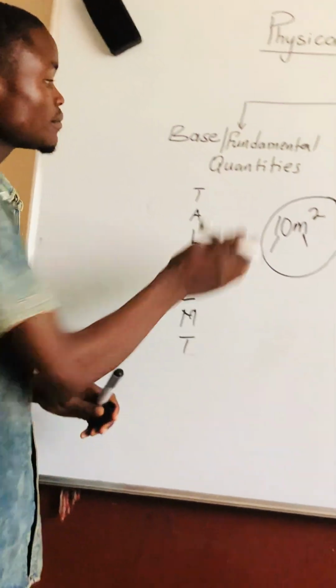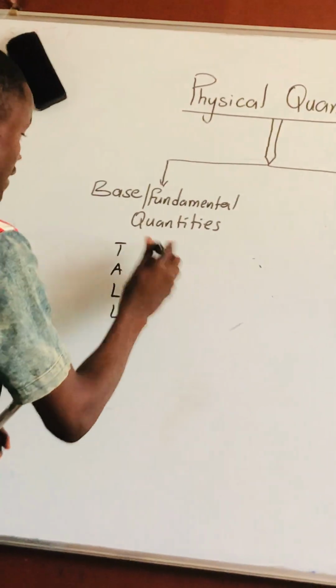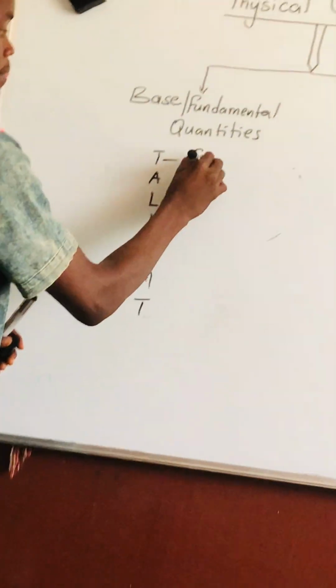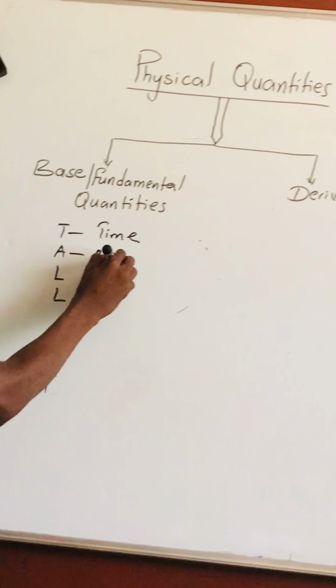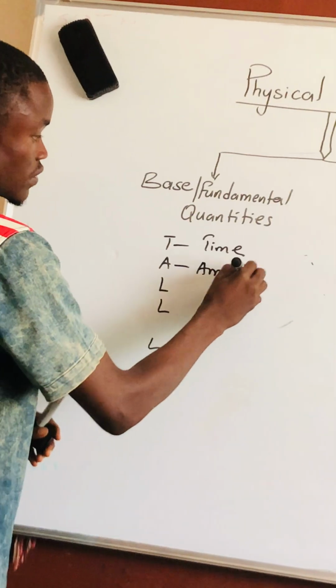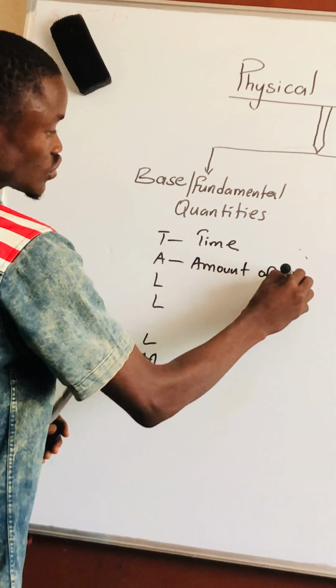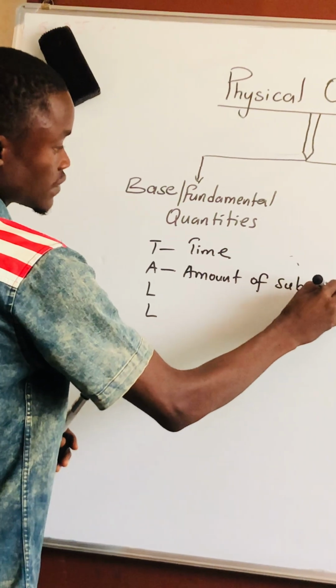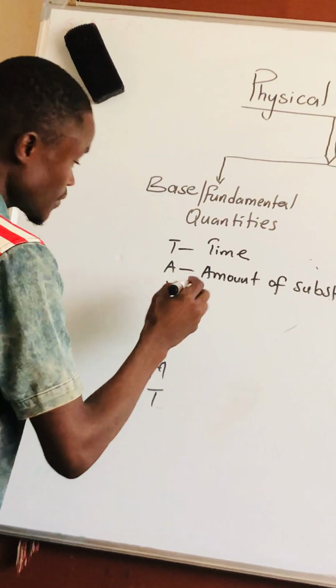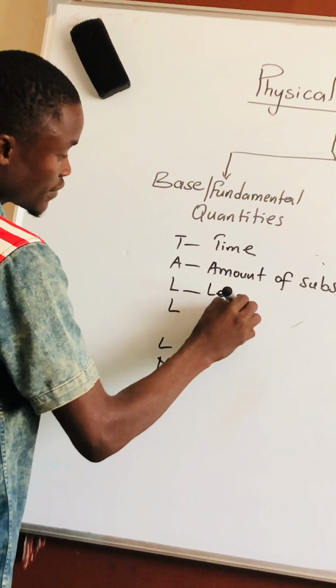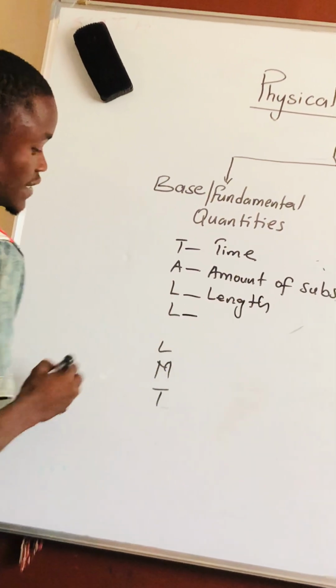So this T means time, while this A means what? Amount of substance. While this one means what? Length. While this guy means what?